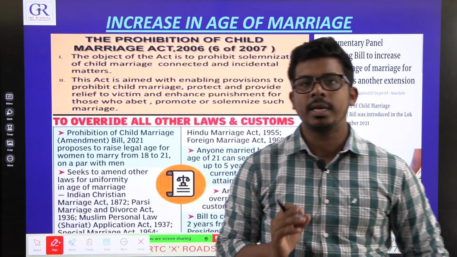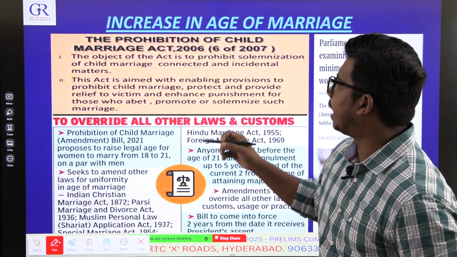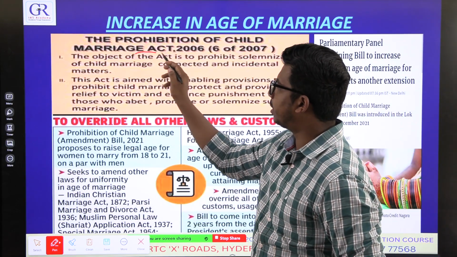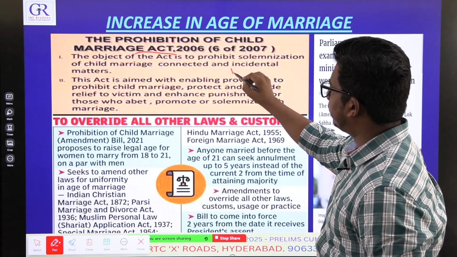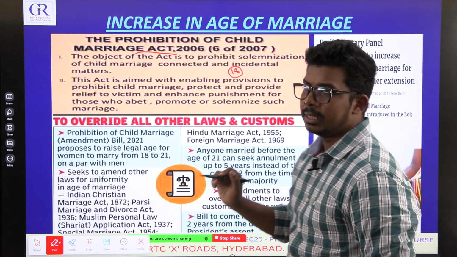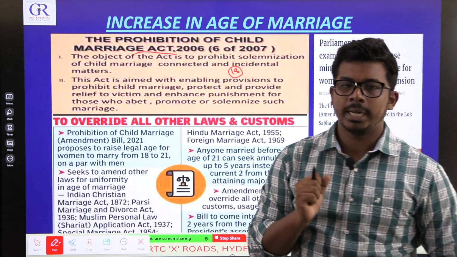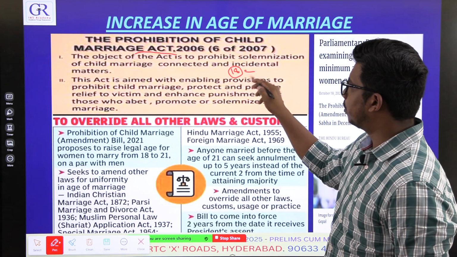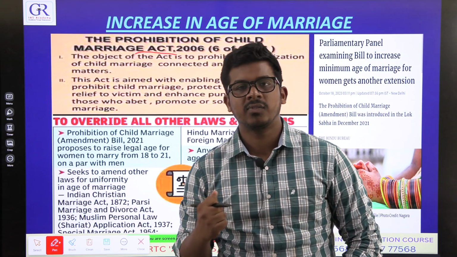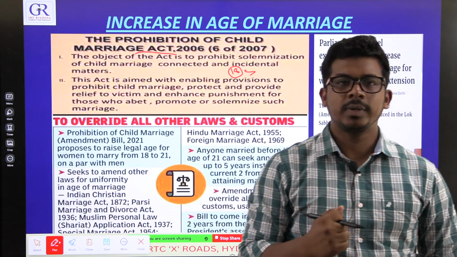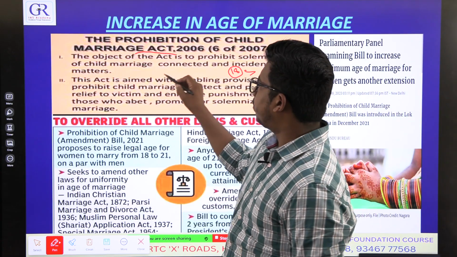First let me tell you the law which deals with the age of marriage. In India there is an act called the Prohibition of Child Marriage Act. This act says anyone less than 18 years cannot be married. A marriage can be done only to an adult who is above 18 years. There are many laws, POCSO, Prevention of Children from Sexual Offences, Juvenile Justice Act, etc. There are many acts which define a child as below 18 years.